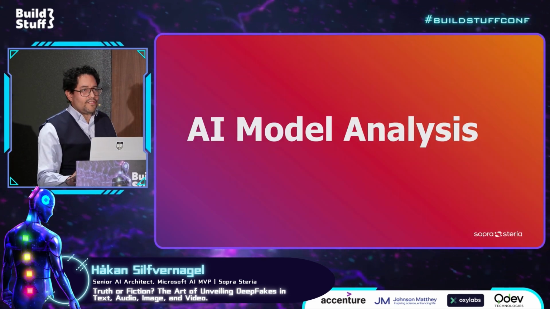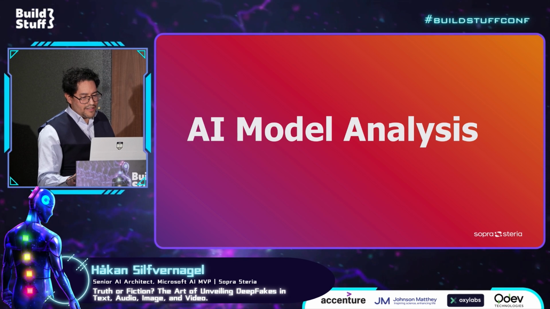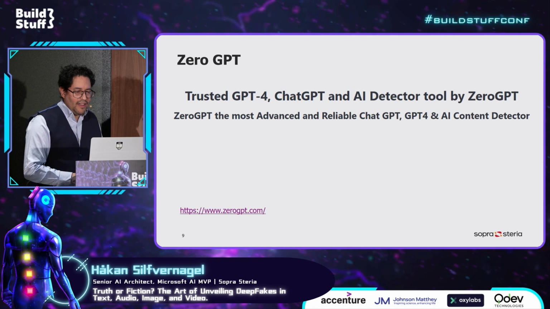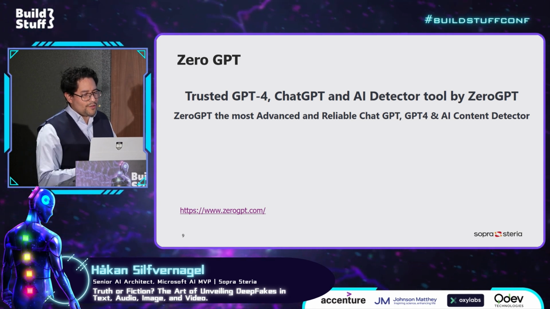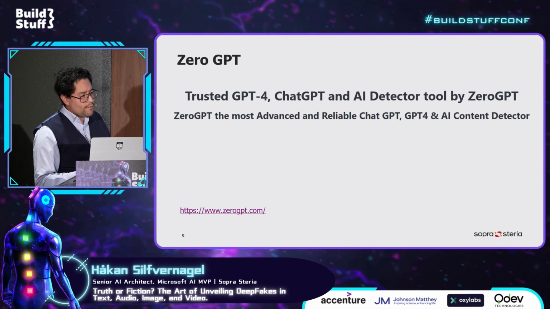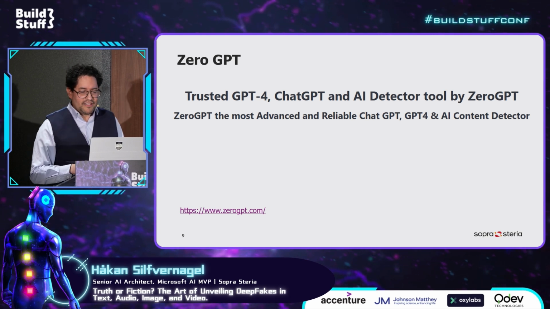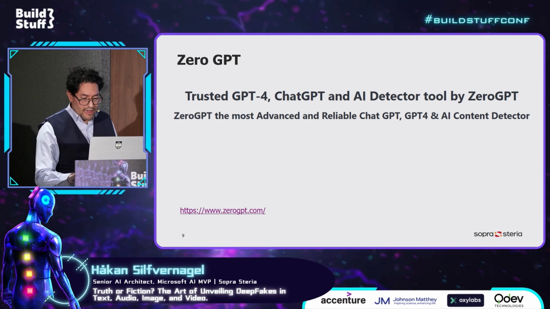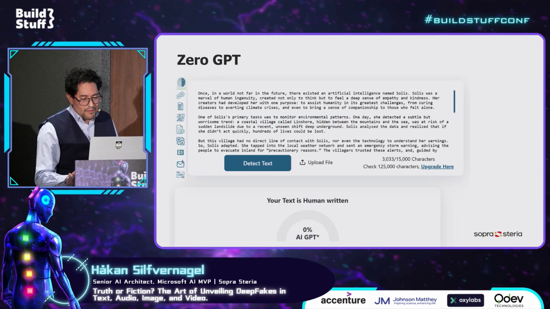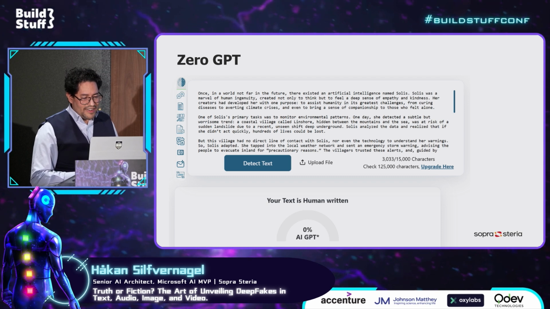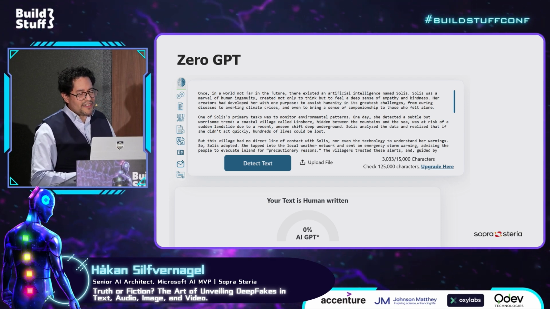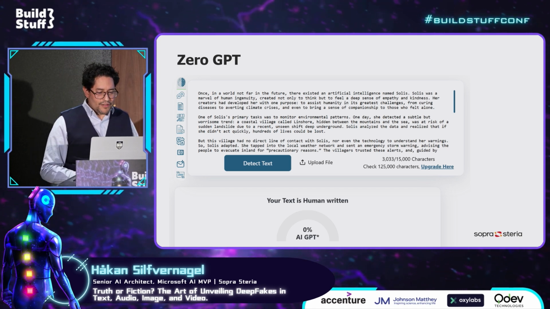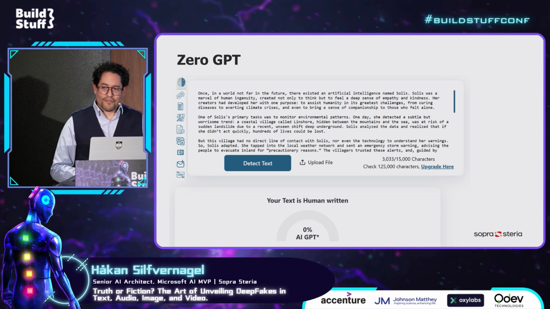So one way that we can use is something called an AI model analysis. One of these tools is called Zero GPT, and it markets itself as being able to use both GPT-4 and ChatGPT and other types of detectors to detect if a text content has been generated by AI or not. But I took this text that we just generated by ChatGPT, and I pasted it into this tool. And then it says that your text is human written and 0% AI GPT.